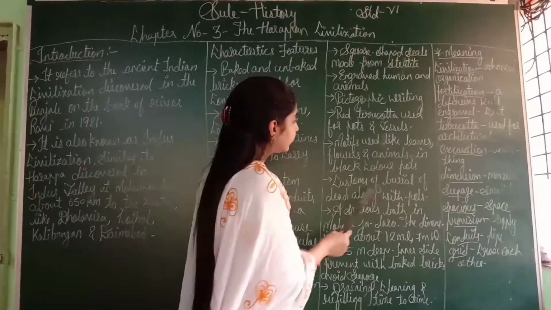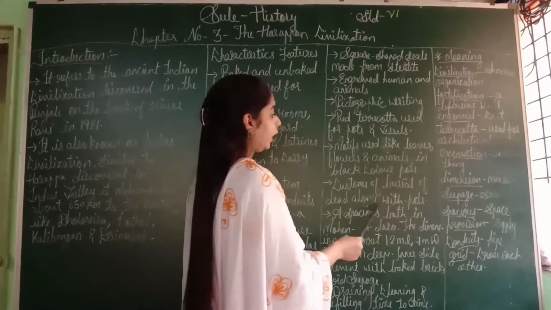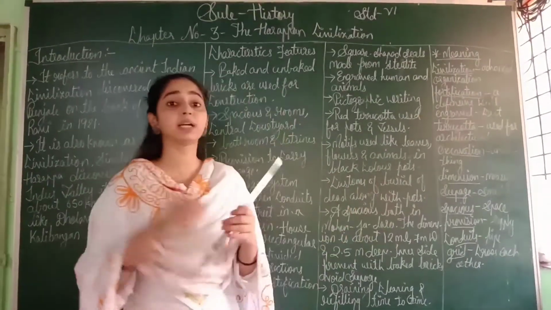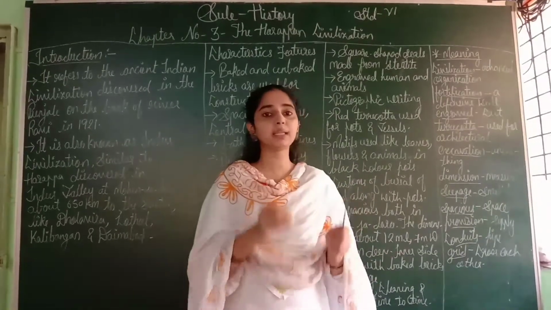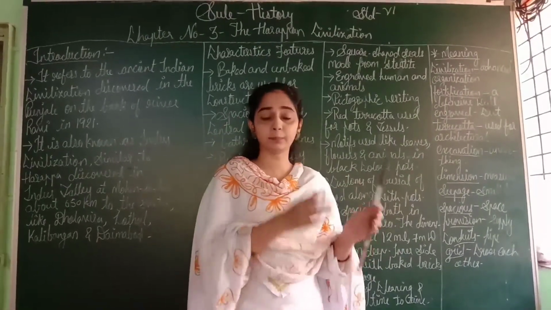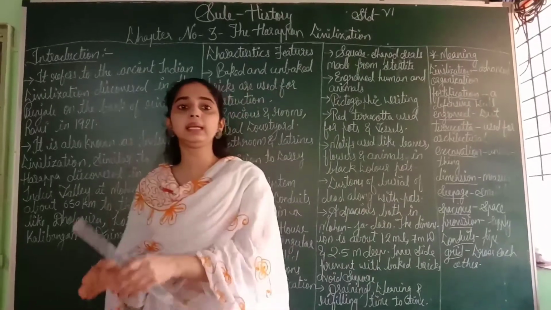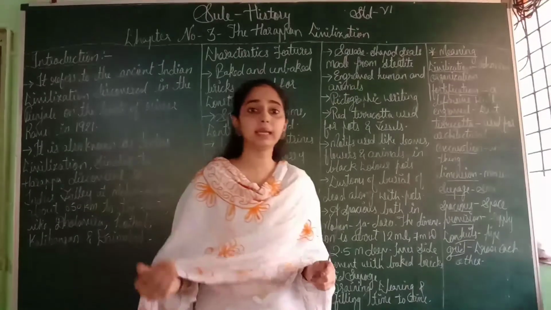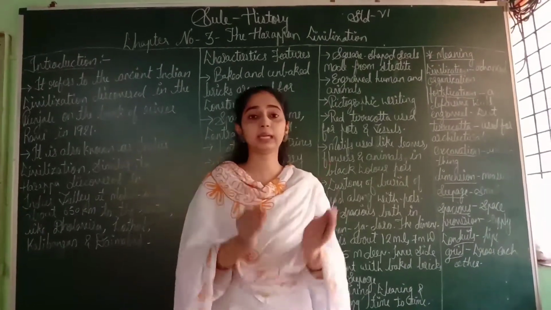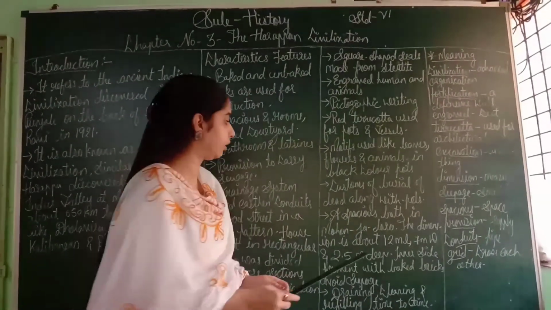Customs of burial of the dead along with pots. They had a custom, a tradition. If anybody died, they buried the dead body of that person in the earth, in the land, and while burying they used a pot. They kept that pot with the dead body also.